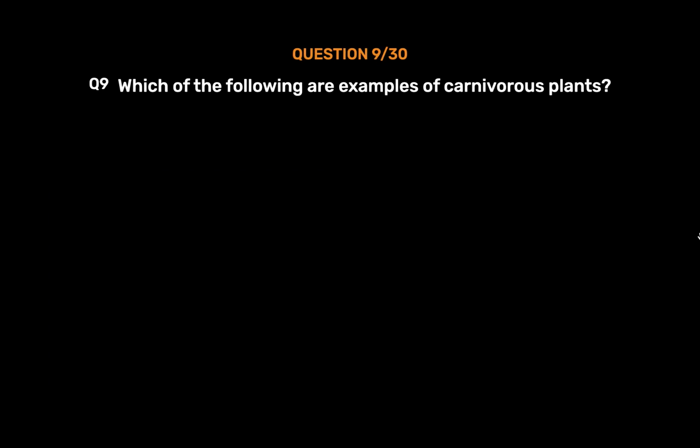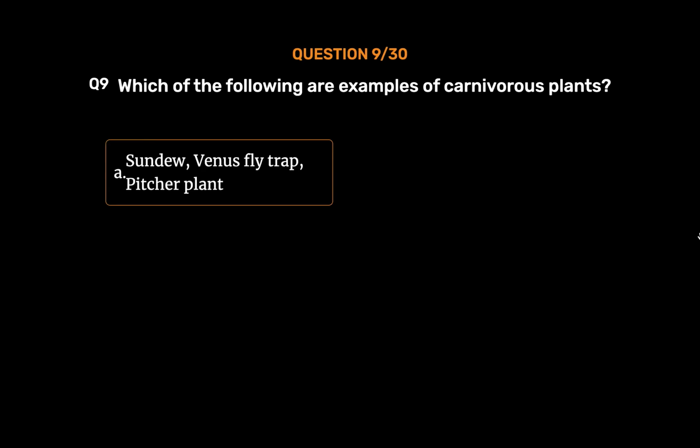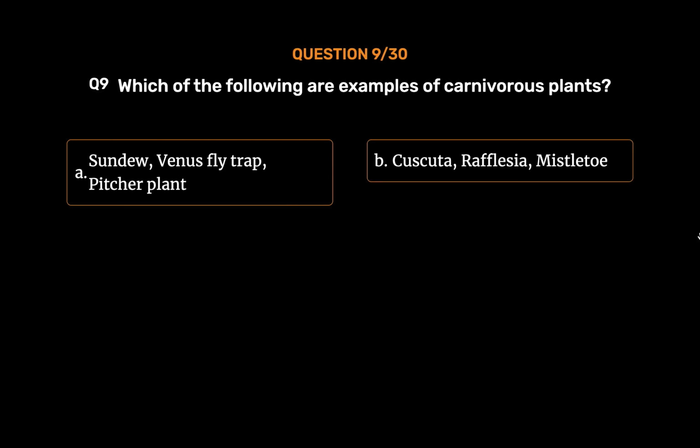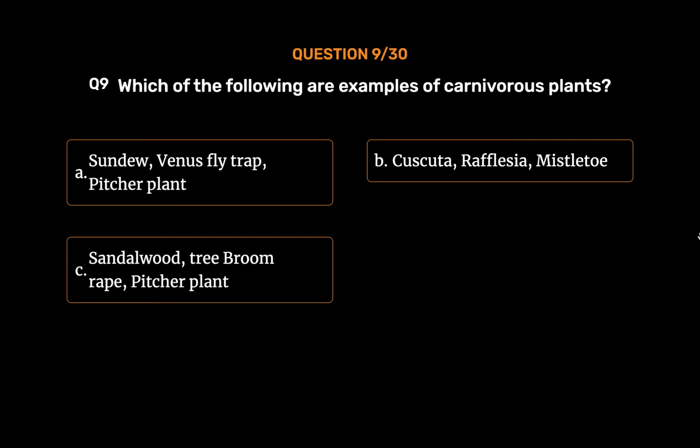Question number 9. Which of the following are examples of carnivorous plants? Option A. Sundew, Venus flytrap, pitcher plant. Option B. Cuscuta, Rafflesia, mistletoe. Option C.